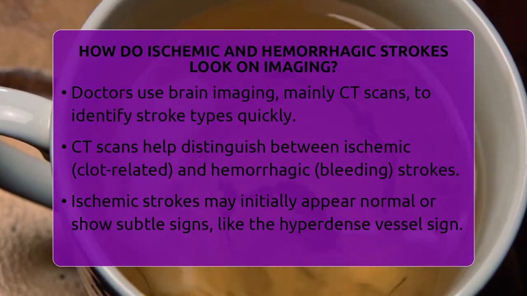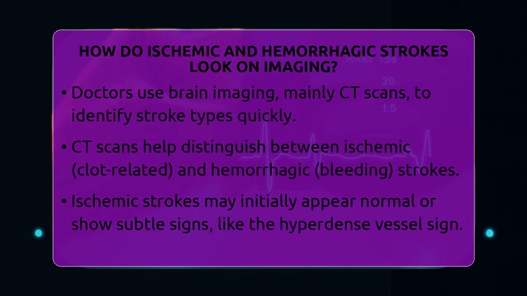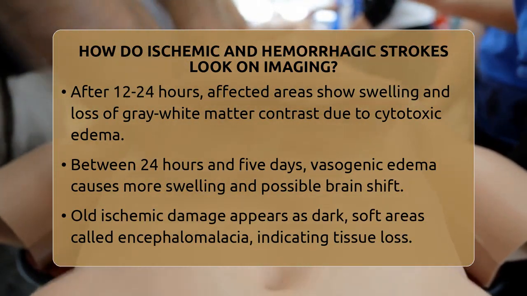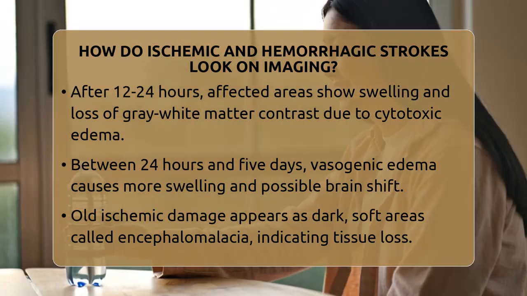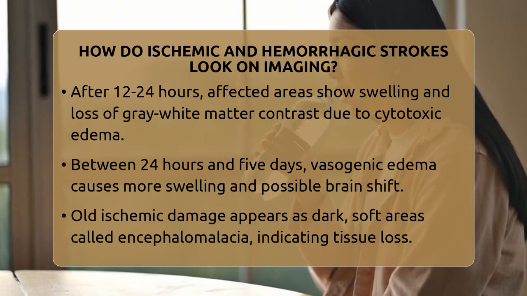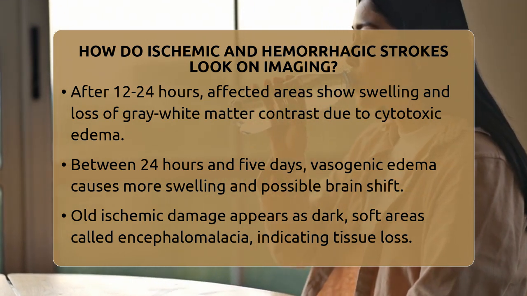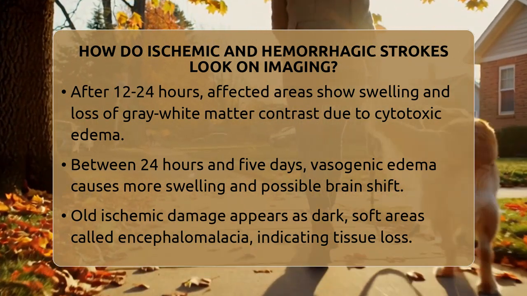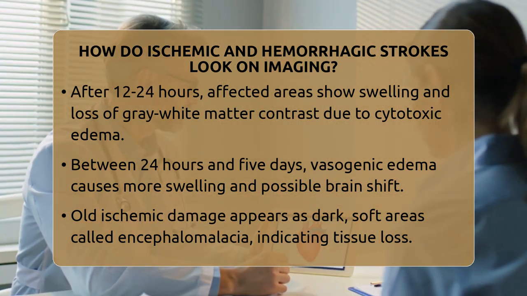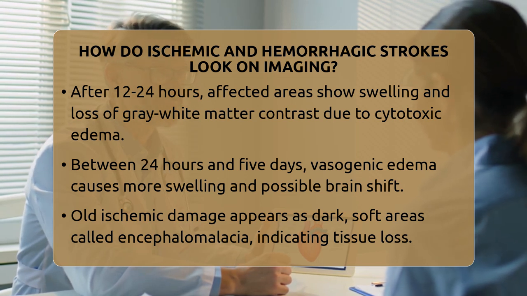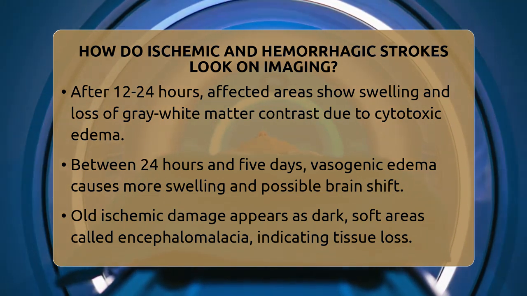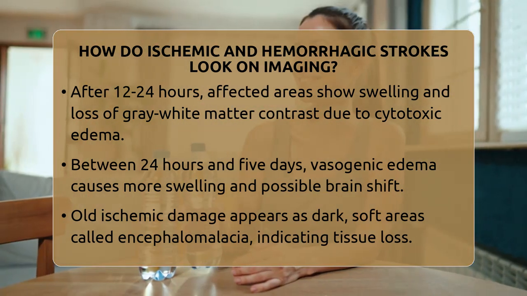As time passes, usually between 12 and 24 hours, the affected brain area begins to lose its normal gray-white matter distinction because of swelling caused by lack of blood. This swelling, called cytotoxic edema, makes the affected region look darker or hypodense compared to healthy tissue. Between 24 hours and 5 days, vasogenic edema develops, leading to more noticeable swelling and mass effect. The edges of the infarcted area become clearer, and the brain tissue may shift slightly due to swelling.